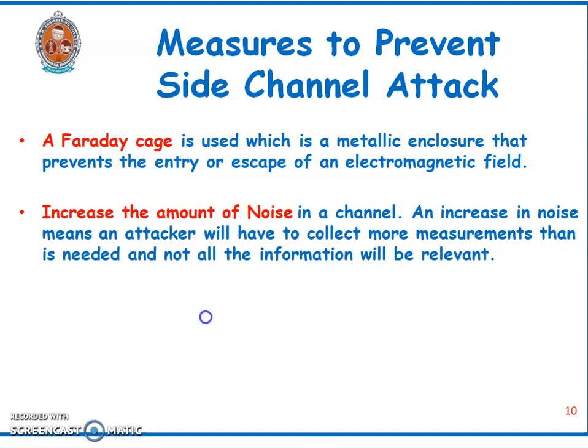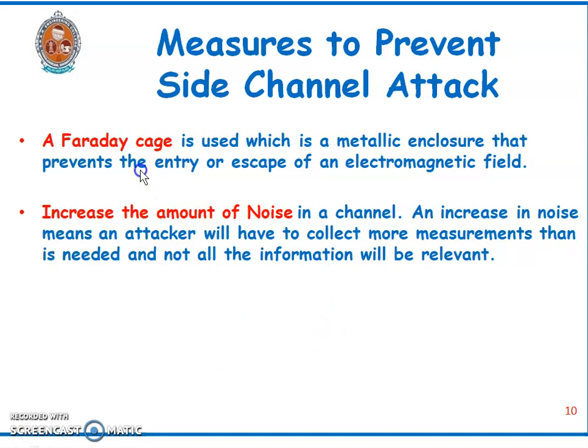Now what are the measures which can be used to prevent side channel attacks? One of the most popular is the Faraday cage. Here we have two choices to prevent side channel attacks. They must either reduce the release of electromagnetic information that could be used to launch an attack, or they must make it impossible for an attacker to link information about what the CPU is doing with specific compute operations.